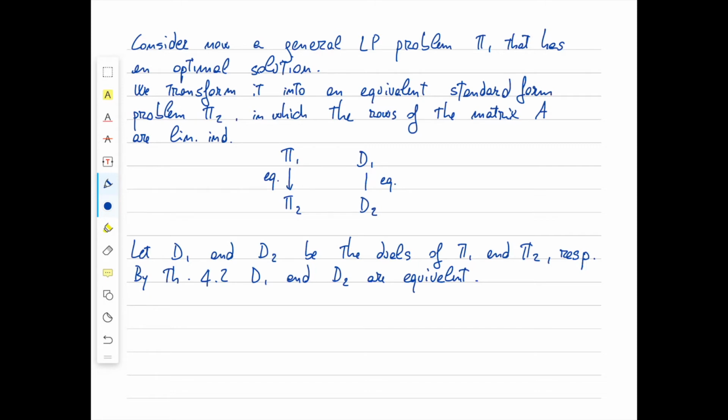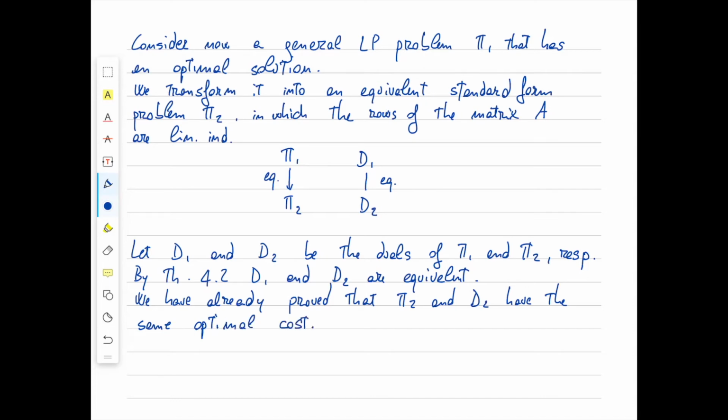Now in the first part of our proof, we have already shown that pi2 and D2 have the same optimal cost. In our picture, I'm going to put a link between pi2 and D2 and write same optimal cost.